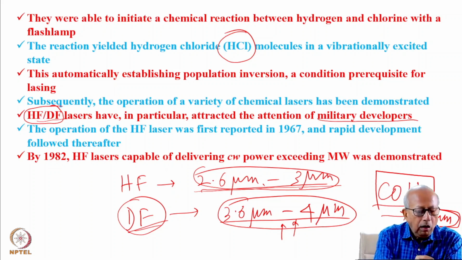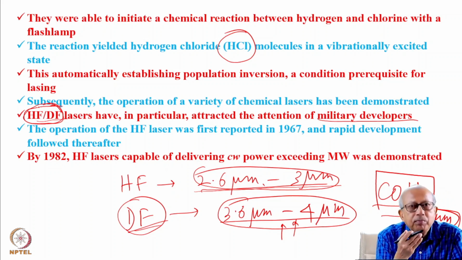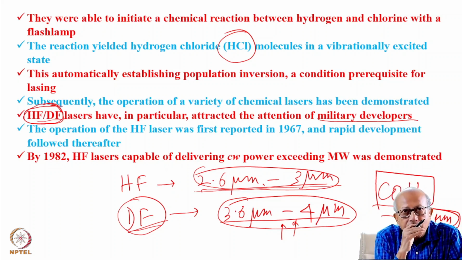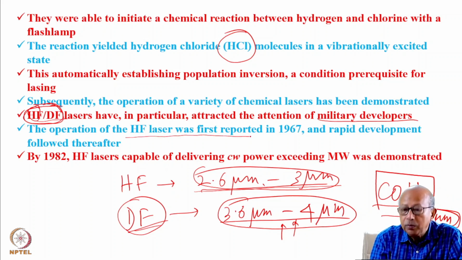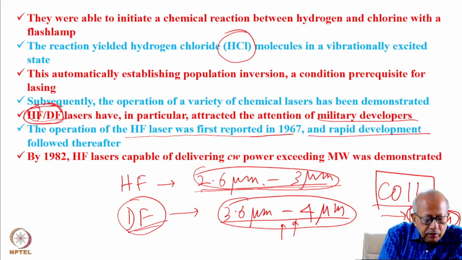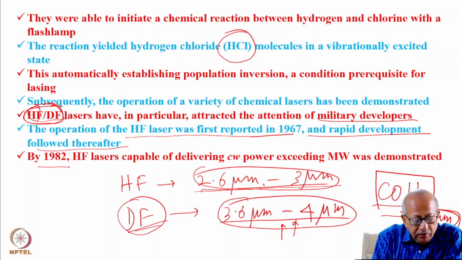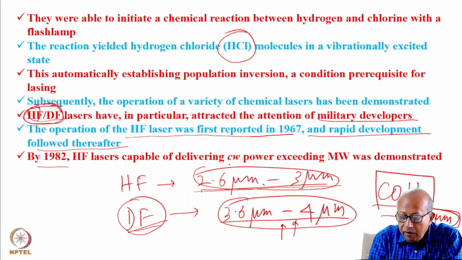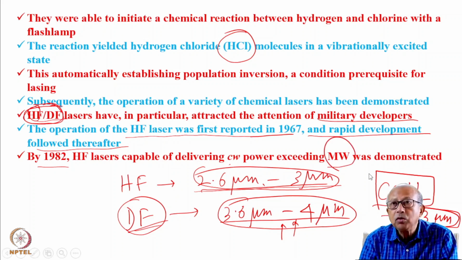Now, of these two lasers, hydrogen fluoride and deuterium fluoride, their principle of working is almost identical. Let us therefore focus on the principle of operation of the hydrogen fluoride laser. The operation of the hydrogen fluoride laser was first reported in 1967, and rapid development followed thereafter. By 1982, hydrogen fluoride lasers capable of delivering CW power, that is continuous power, exceeding even a megawatt, was demonstrated.